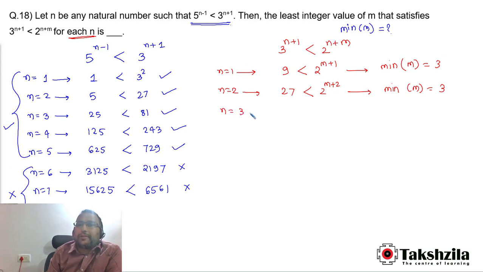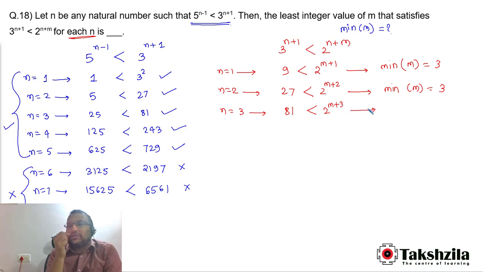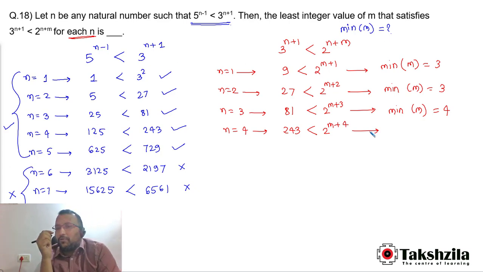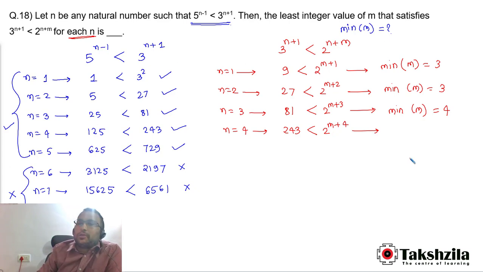If we put n is equal to 3, then 3 to the power 4 is 81 and it is less than 2 to the power 3 plus m plus 3. The power of 2 which is just greater than 81 is 2 to the power 7, that is 128. So the minimum value of m is going to be 4. Now if we put n is equal to 4, we get 243, and it is less than 2 to the power m plus 4. The power of 2 just greater than 243 is 256, that is 2 to the power 8.